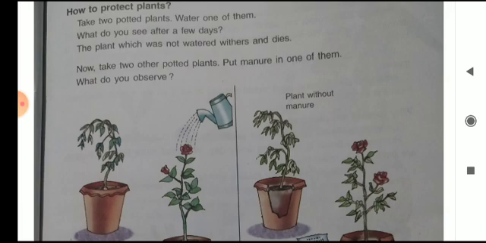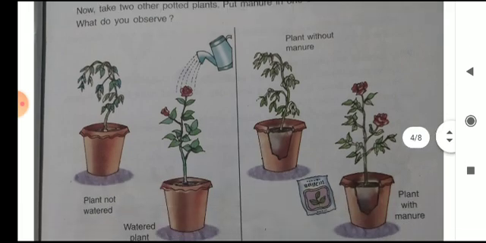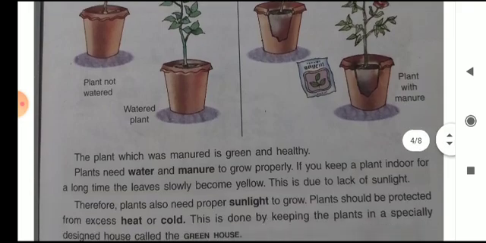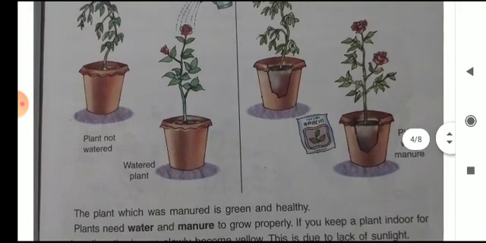The plant which was not watered withers and dies. Now take two other potted plants, put manure in one of them. What do you observe? The plant which has manure is green and healthy.